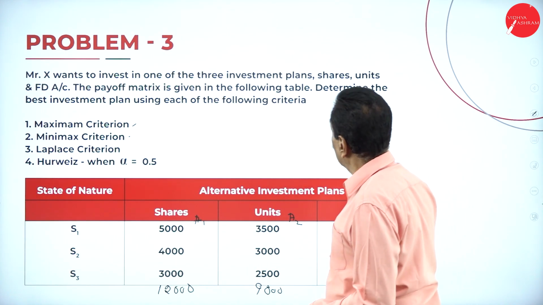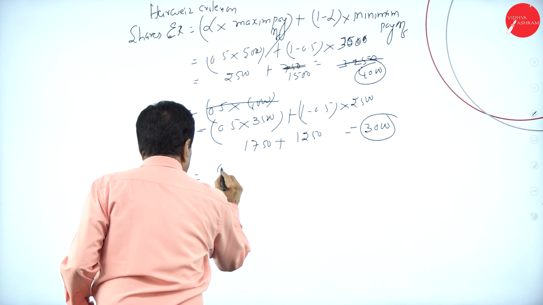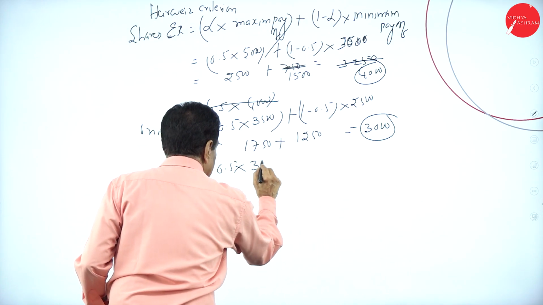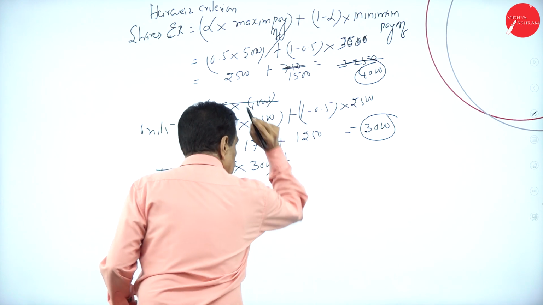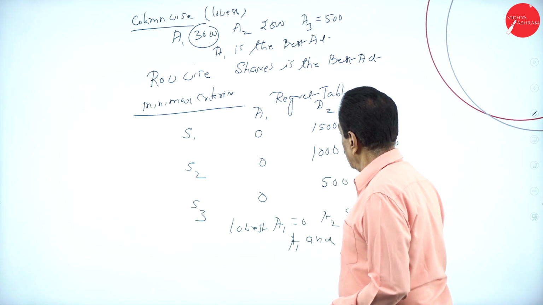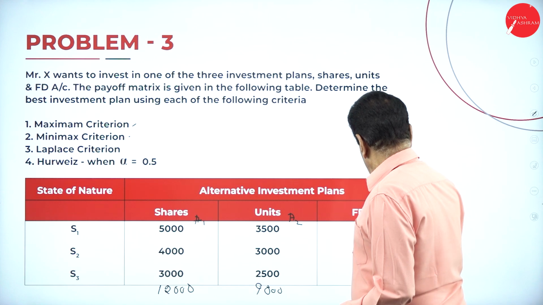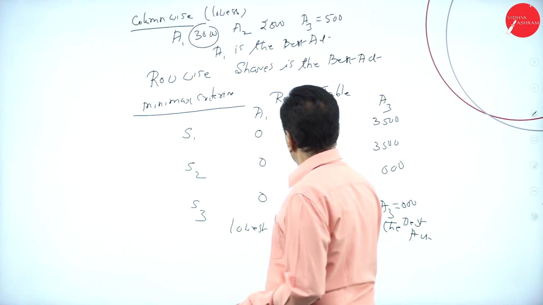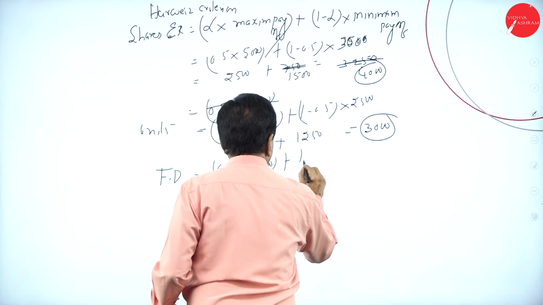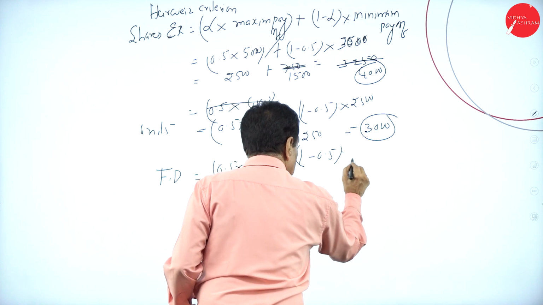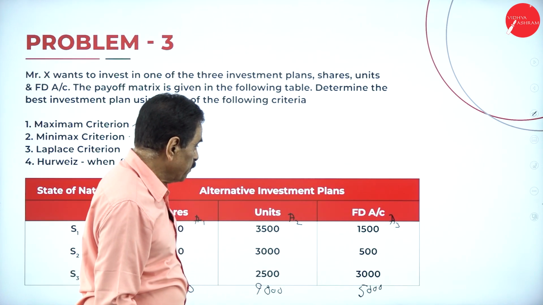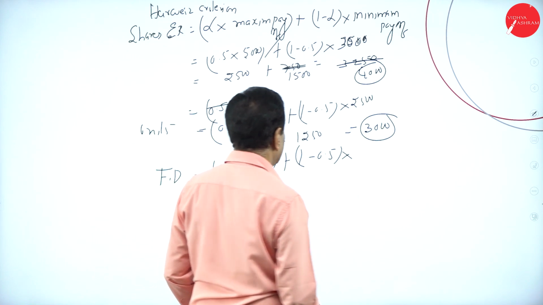Highest is 3,000. 0.5 into 3,000 plus 1 minus alpha into the minimum payoff of this FD, which is 500.